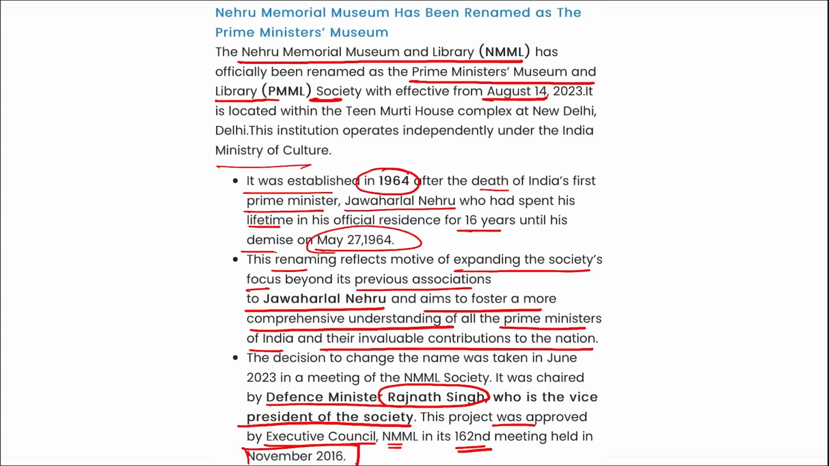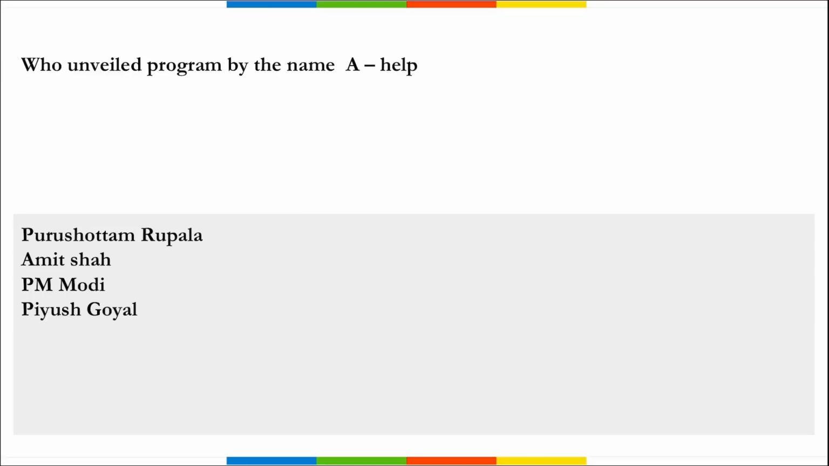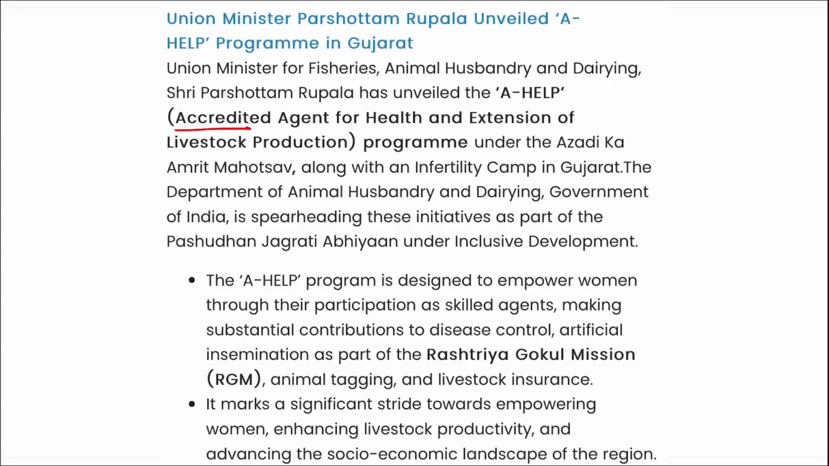Next. Who unveiled a program by the name A-Help? And what is this A-Help? First of all, tell me. A-Help stands for, let me show you here, Accredited Agent for Health and Extension of Livestock Production Program. So what does A-Help stand for? A-Help is your Accredited Agent for Health and Extension of Livestock Production Program.